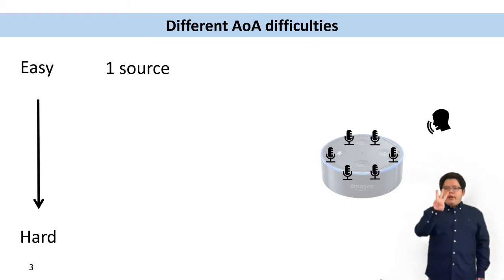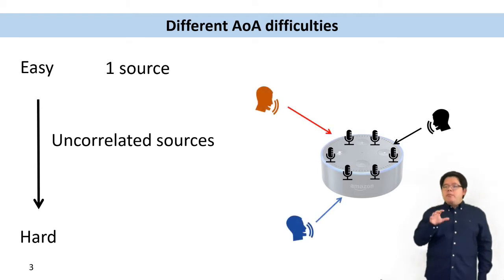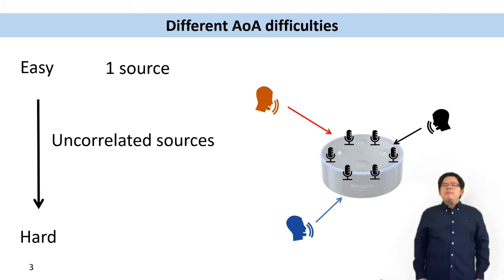Here we list 3 different AOA scenarios from easy to hard. The easiest one is a single speaker directly speaking to the microphone array. In this case, we only need to estimate 1 AOA. The next level is when we have many uncorrelated sources, like there are many speakers speaking simultaneously, and we want to know the AOA of each speaker. Many existing works, like MUSIC, can solve this problem.